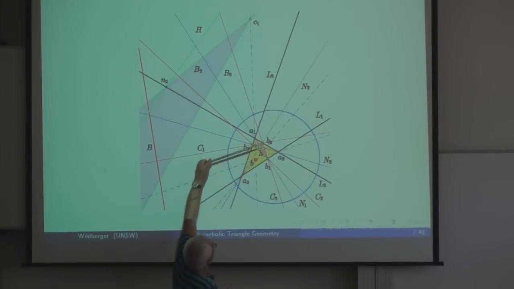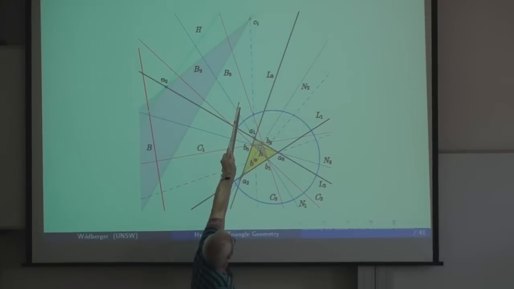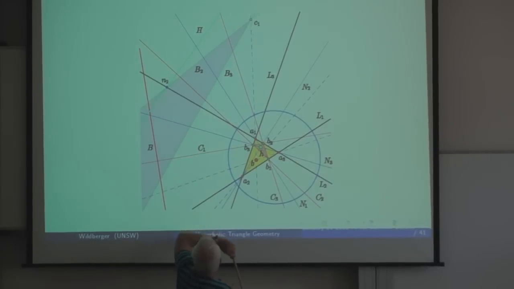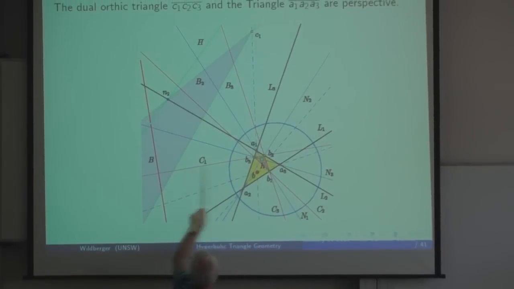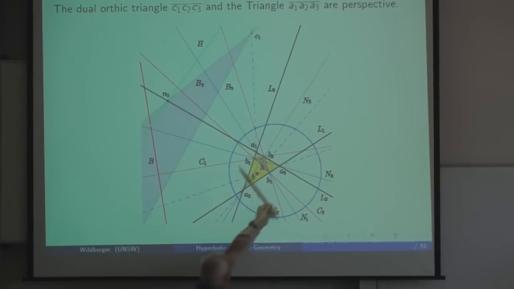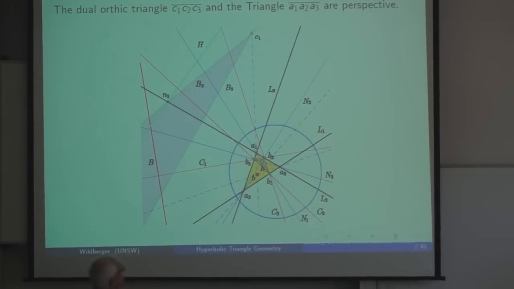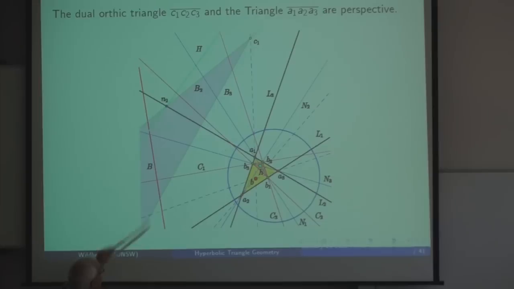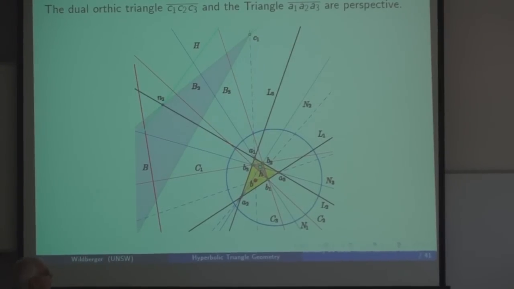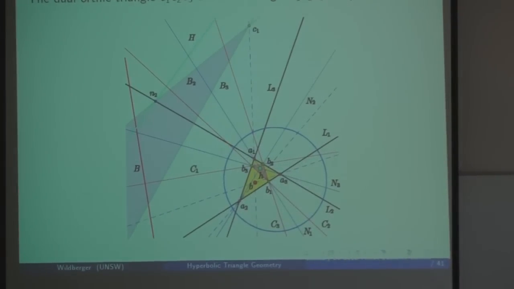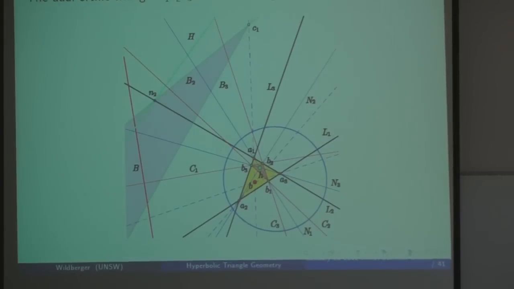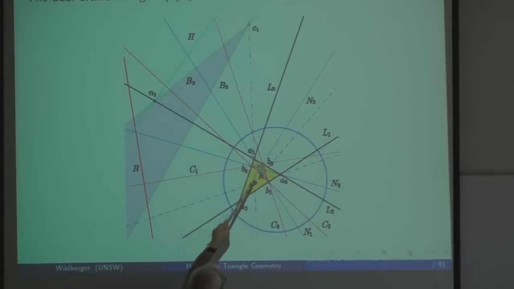So for example, the dual of this line is that point C1 up there. The dual of this will be out here somewhere, and the dual of this will be down here somewhere, forming this triangle, which you only see part of, the dual orthic triangle. And the claim is that that triangle and the original triangle are perspective. Means again, if you join corresponding vertices, the three lines that you create meet at a point, and there are the three lines in blue, and they meet at the point B.